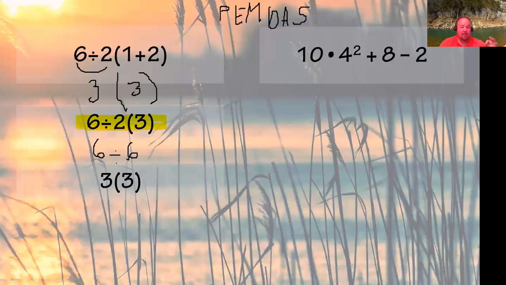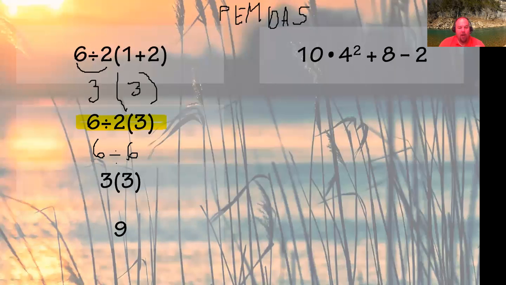And it's just 6 divided by 2 times 3. So that's just multiplication. And remember, we work from left to right. So as we're doing that, we've got to start on this side and do what's first. And that's what gives us the 3 and not the 6 if we're doing it the other way. And then when that works all the way out, your answer should be 9 on that one.